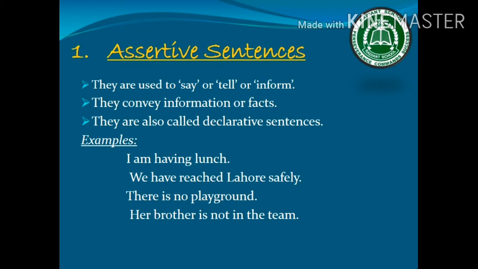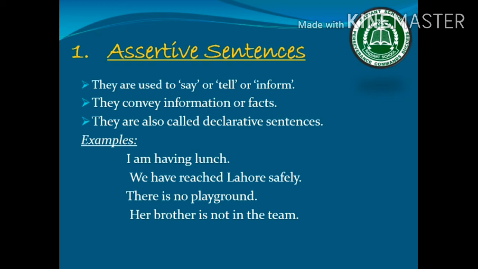Assertive sentences are used to say or tell or inform about something. They convey information or facts. They are also called declarative sentences as they are used to declare something. For example, I am having lunch. We have reached Lahore safely. There is no playground. Her brother is not in the team.